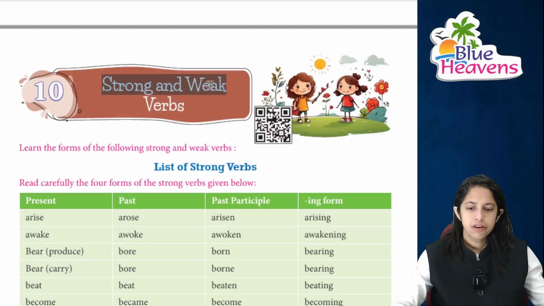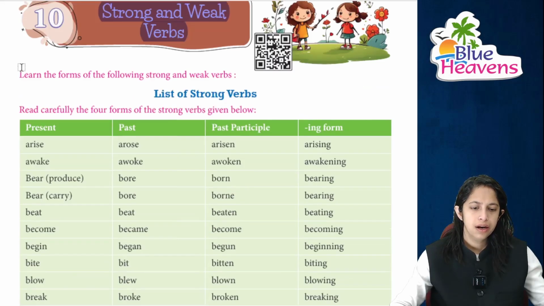Good morning, students. Today we'll be studying about strong and weak verbs. So let's just begin with this chapter, very important. The title of our chapter is strong and weak verbs, right? Let us learn the following forms of the verb which are strong and weak.